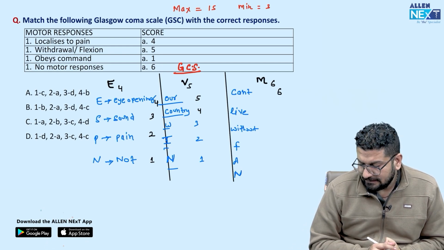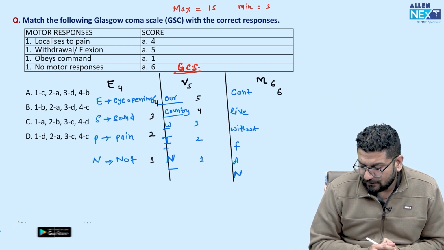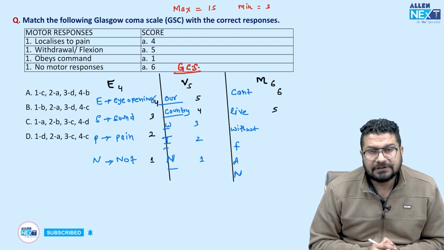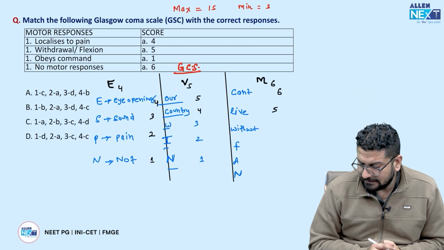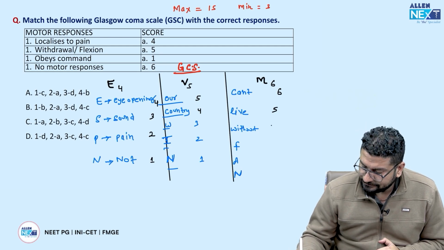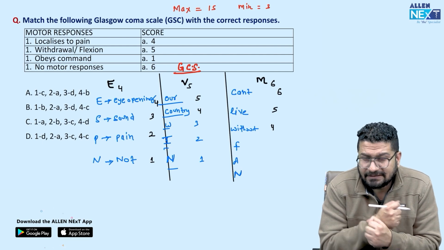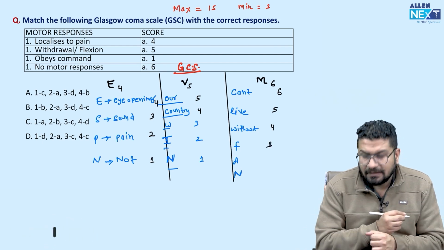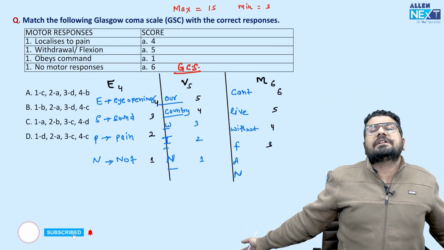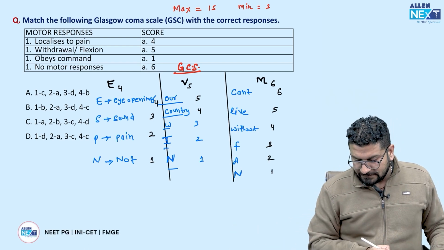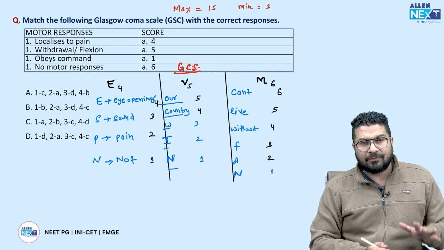Right? Then if he is localizing to pain, 5. If he is showing a withdrawal response to pain, 4. If he is having a flexed or decorticate type of attitude, abnormal extension, decerebrate like this posture, and no response, 1. Now simple देखो आपको क्या करना है.